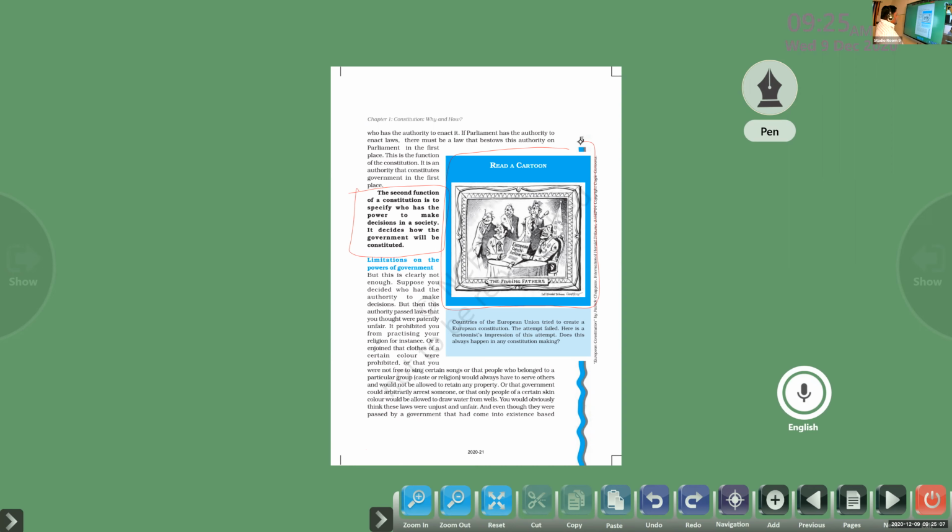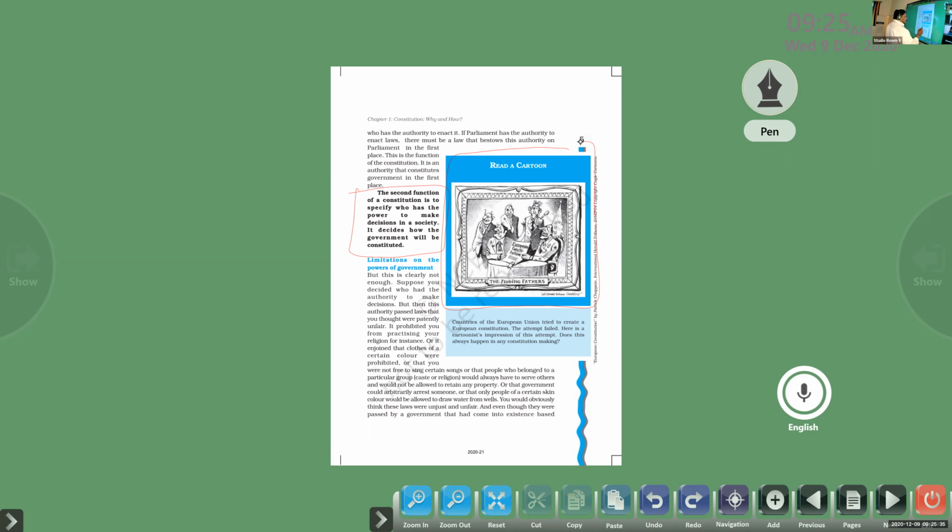Finally, after these debates, discussions, fights, deliberations and negotiations, they created the constitution for the country. Basically, it is a European constitution, right? So a number of different opinions will be there. That's the meaning. Countries of the European Union tried to create a European constitution. The attempt failed. Here's a cartoon's impression of that attempt.